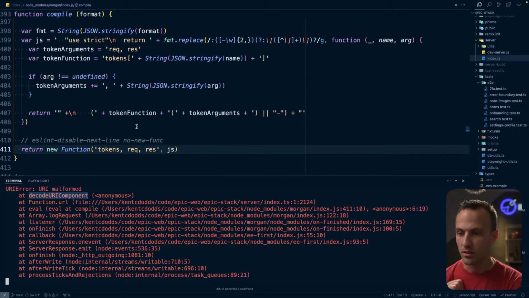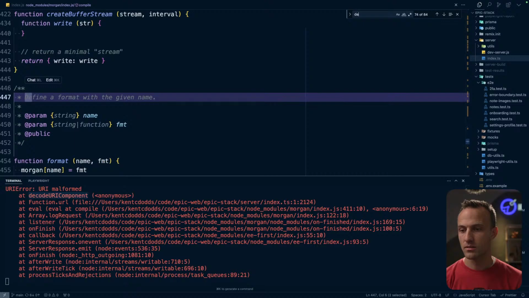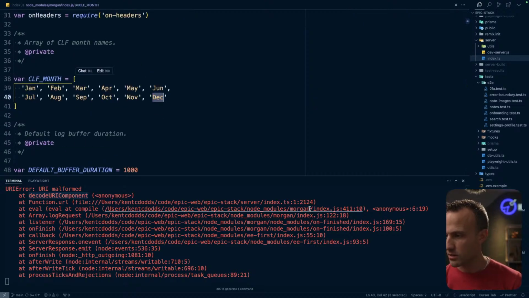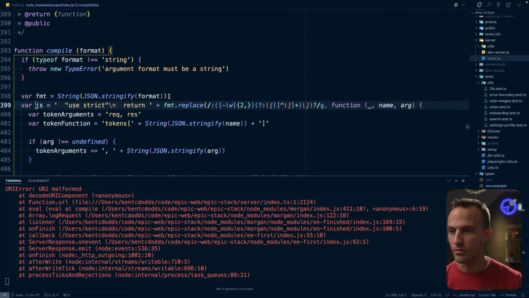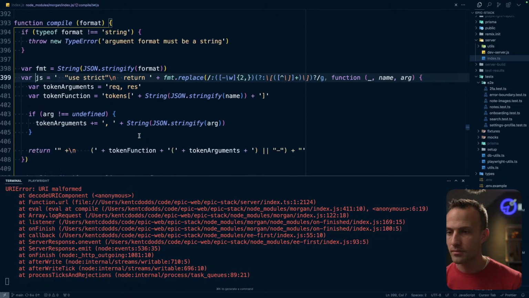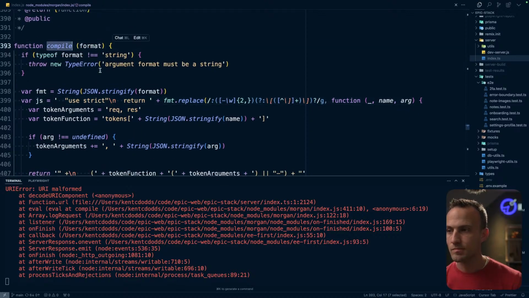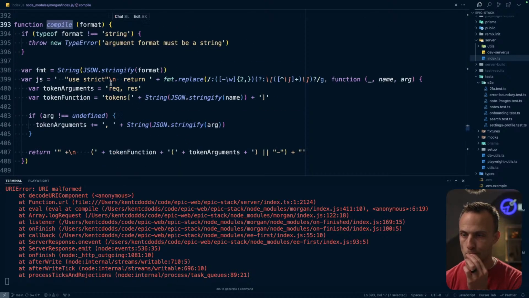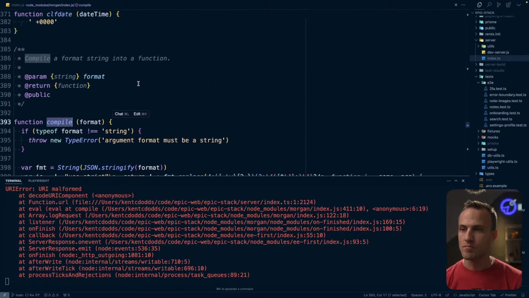Yeah, decodeURIComponent. Where is that JS coming from?